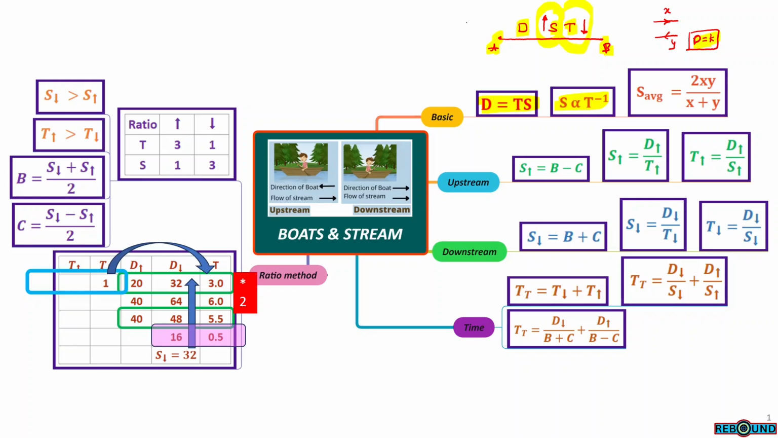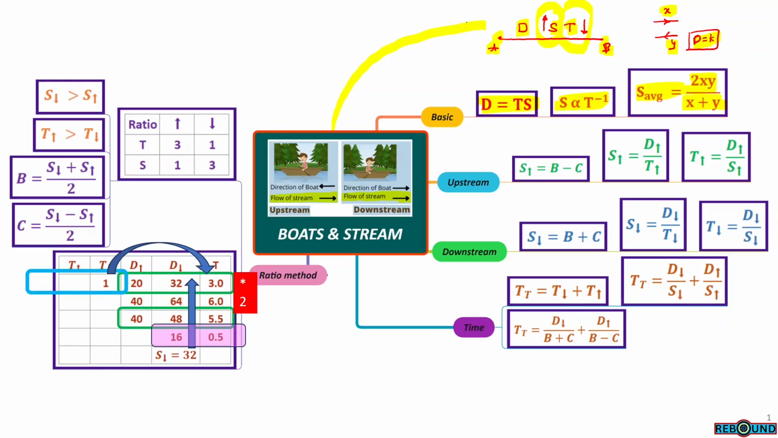As the distance is constant, if we go in one direction with x speed and we return with the speed y, then the average speed throughout this journey will be 2xy by x plus y. So these are basics for speed and distance quotients. The difference between the speed and distance quotient and the boats is the flow of the stream.